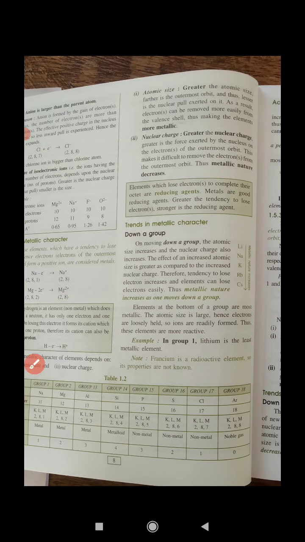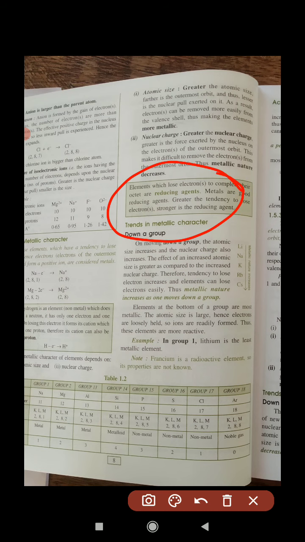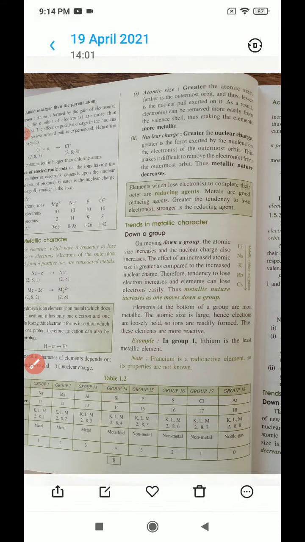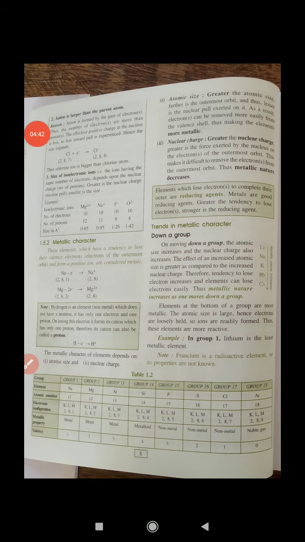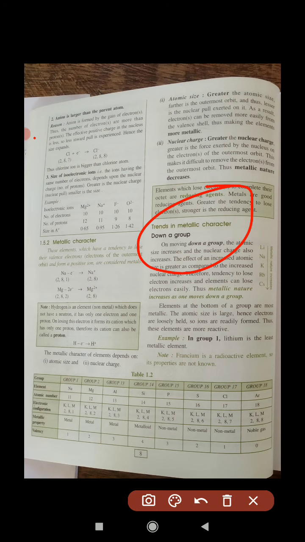Now one other thing: metals are reducing agents, because reducing agents are those that can release their electrons. Here, down the group, check the trend of metallic character. Down the group, size increases as well as nuclear charge.